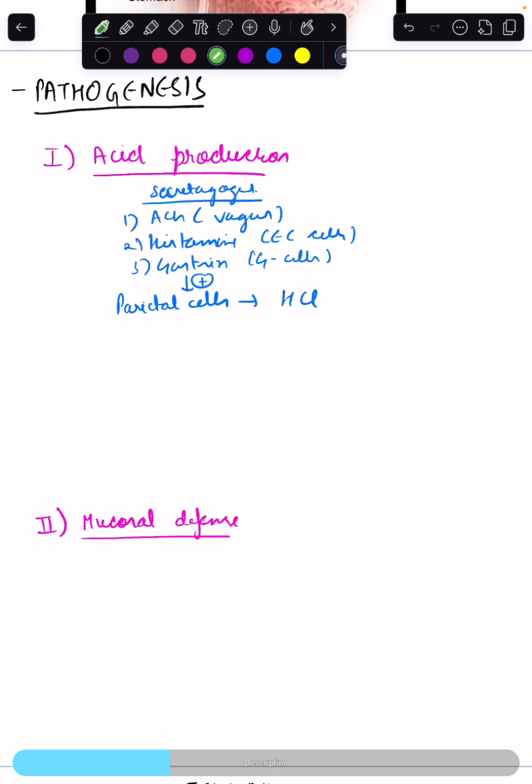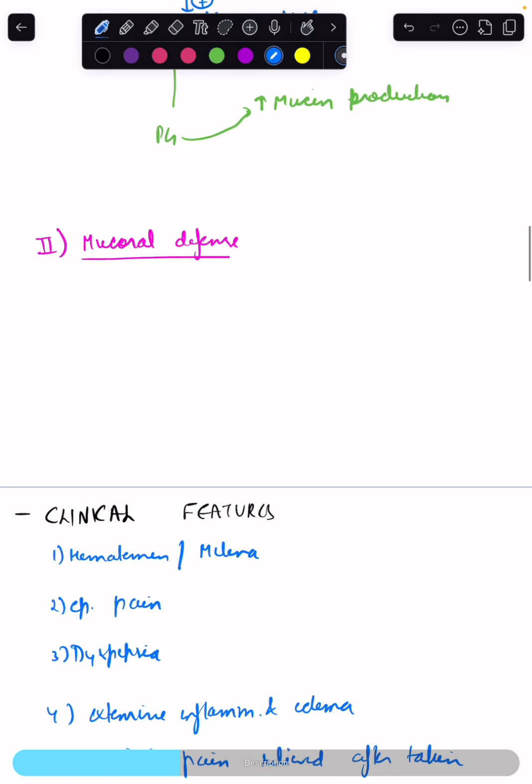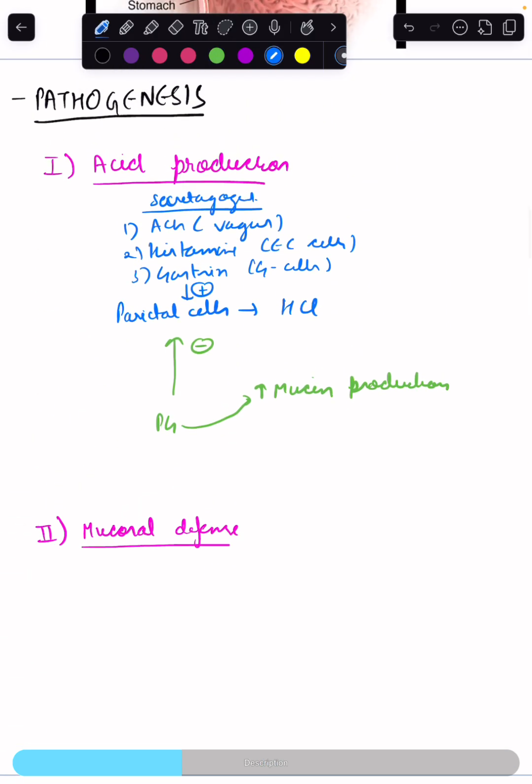Now, the protective factors include the prostaglandin, which inhibits the acid production via parietal cells. And prostaglandin also protects by increasing the mucin production, which forms the protective layer. Now, for the mucosal defense, we have the first line, which is formed by the mucus gel, and its production can be increased by the prostaglandin E2. And second line defense is formed by the gastric or duodenal epithelial layer.